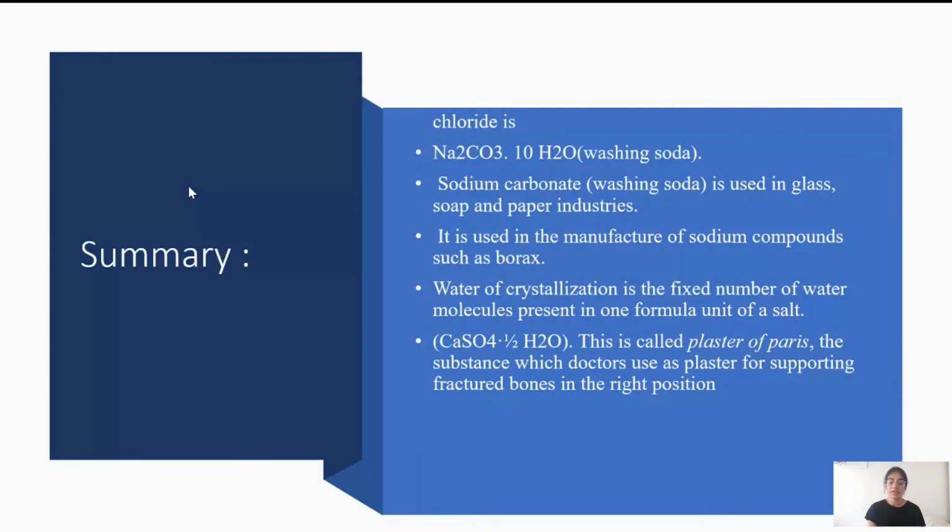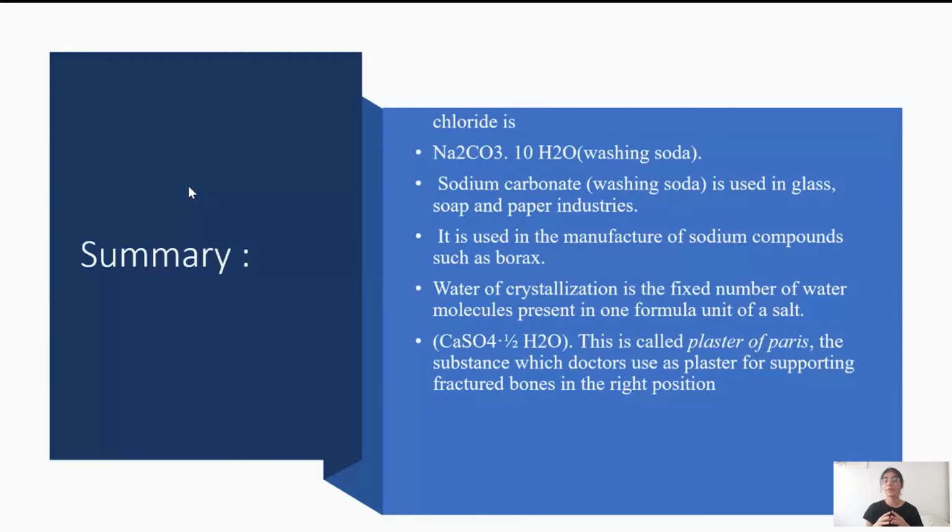Now, plaster of Paris has a chemical formula of calcium sulfate hemihydrate, that is CaSO4 dot half H2O. This is called plaster of Paris. It is a substance that doctors use to plaster when you have to support fractured bones in the right position. CaSO4 dot half H2O plus 1.5 molecules of water will again form CaSO4 dot 2 H2O, that is the chemical formula for gypsum. That is all for the salts that we studied in this session.